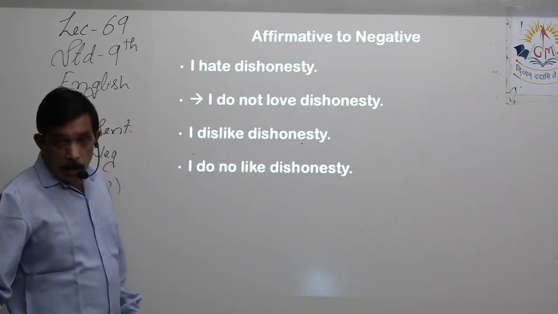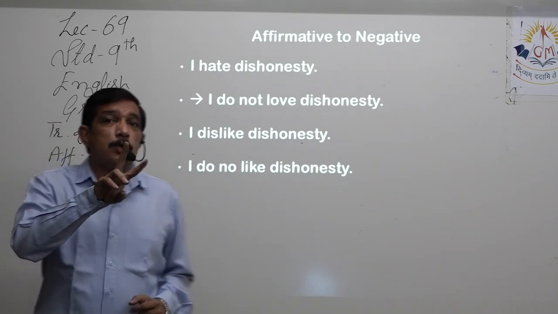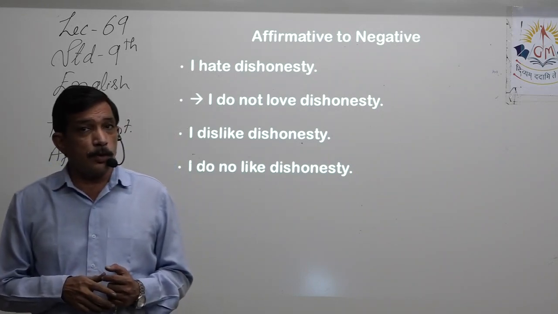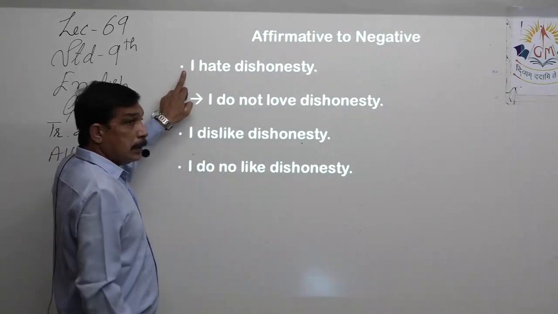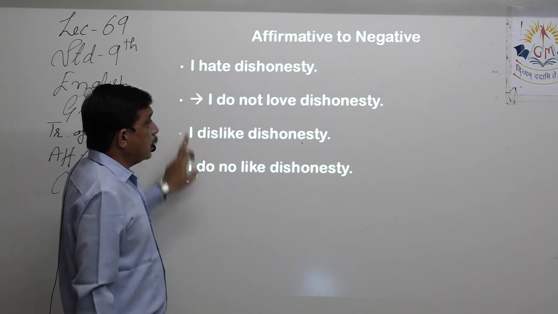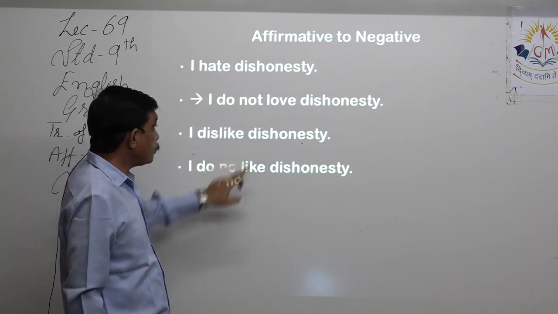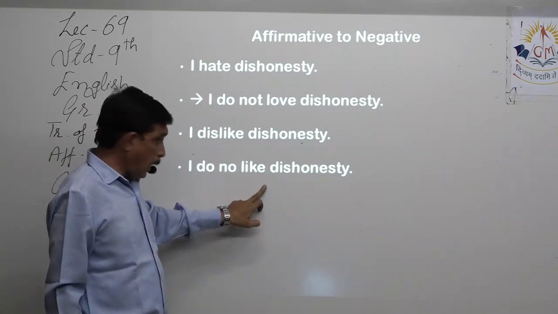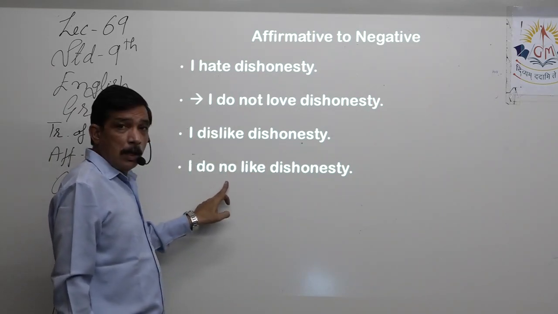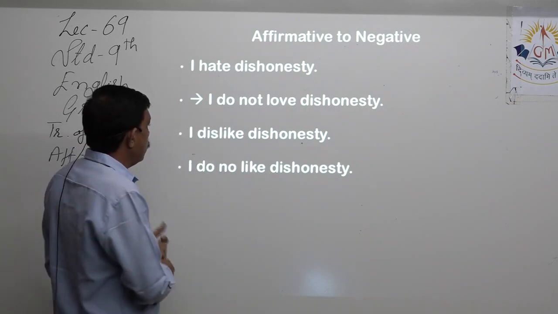See, it's the same question, only it has been twisted to confuse you. So I hate dishonesty, I dislike dishonesty, meaning is the same here, only the word changes. Hate becomes love, dislike becomes like. Because it is dislike, we say not like. It should be not.